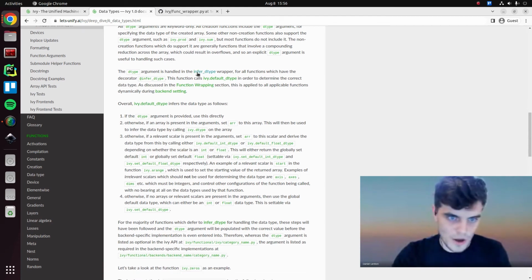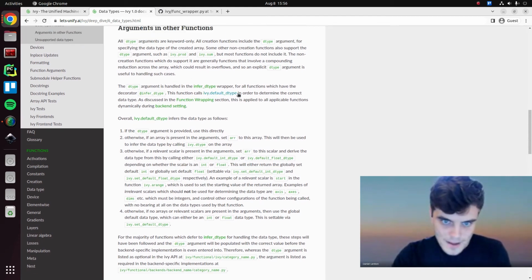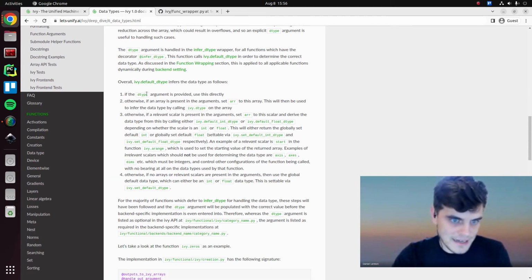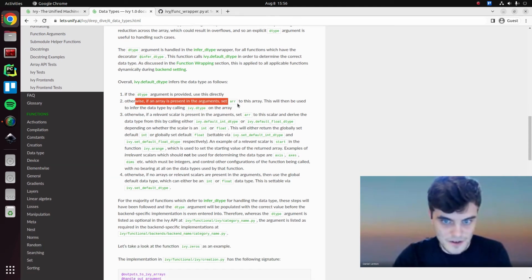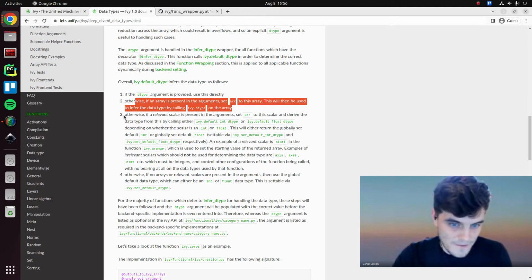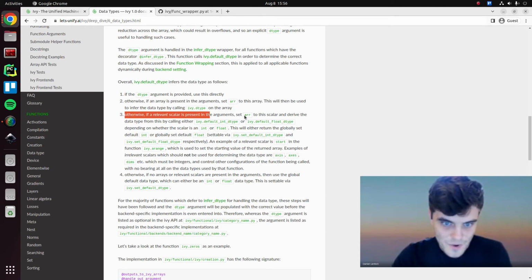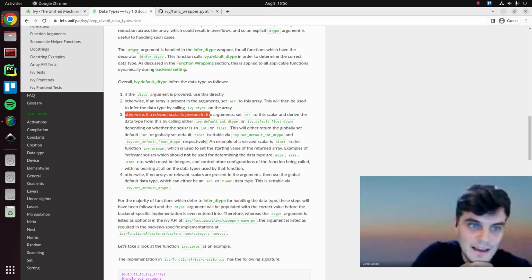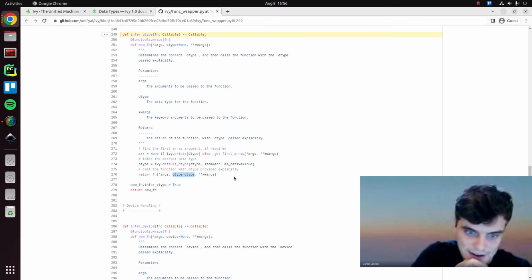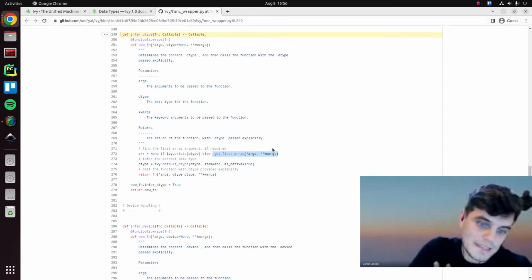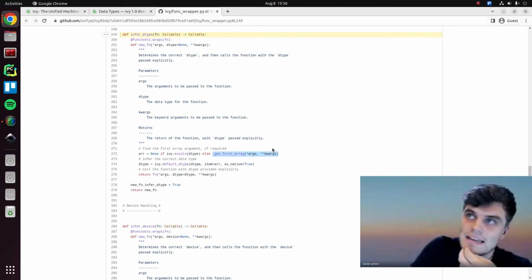Okay, and then this is just going through that whole process. So we call this, and if the data type is provided, we use it directly. Otherwise, if there's an array, we infer it from the array. Otherwise, if a relevant scalar is provided, then we set array to the scalar. And actually, in this case, we can't add the inferred data type decorator because we need to explicitly provide this item equal to the relevant scalar. And this wrapping logic at the moment can only do this for the first array. Whereas in a function like ivy.fill, we might actually need to infer the data type from the fill value.